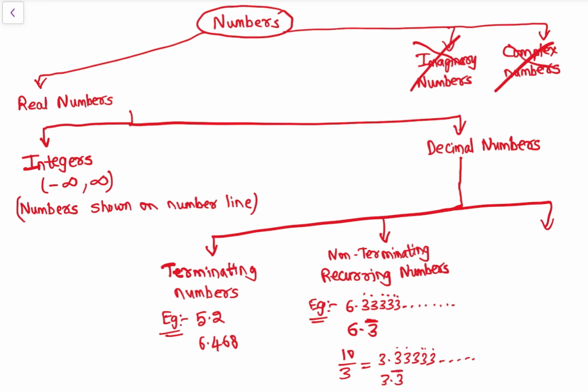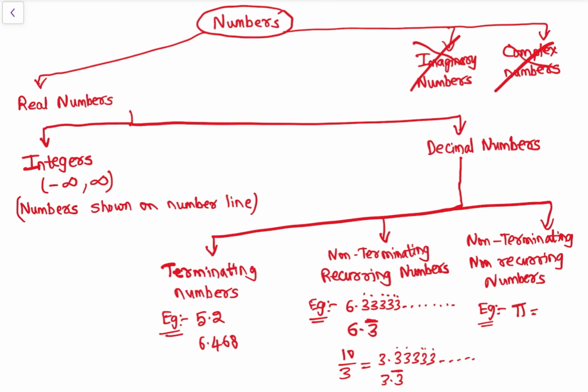Then there are non-terminating non-recurring numbers. That means, see, example is, say, pi.